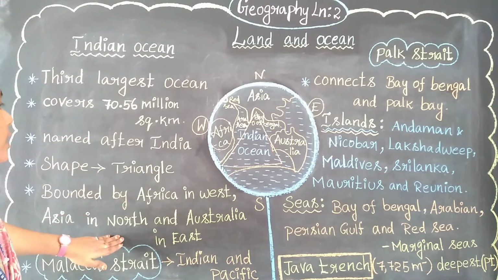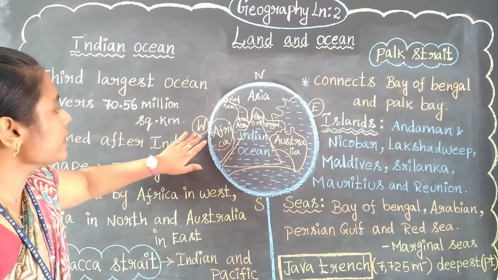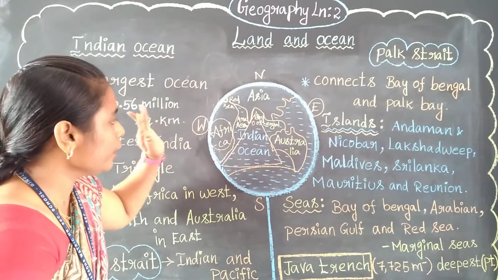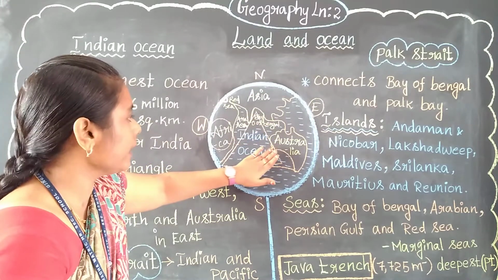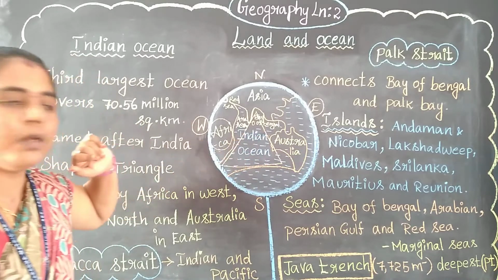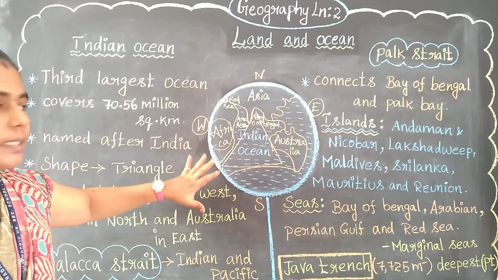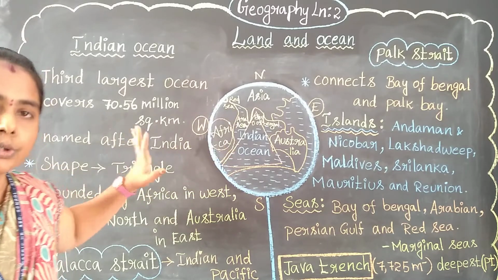And that's it. So, Africa is located on the western side of the Indian Ocean, Asia is located on the northern side of the Indian Ocean, and Australia is located on the eastern side of the Indian Ocean. So these are all the boundary places of the Indian Ocean, right?